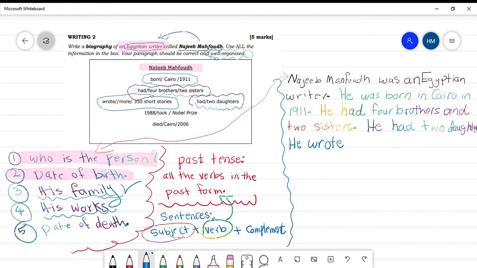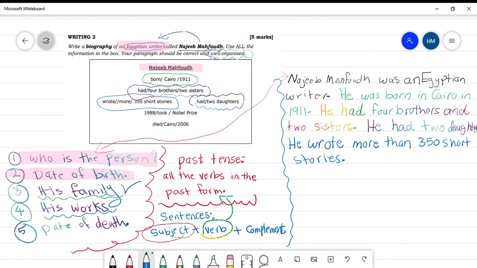He wrote more. If you have more, you must say than. He wrote more than 350 short stories, and we put full stop.